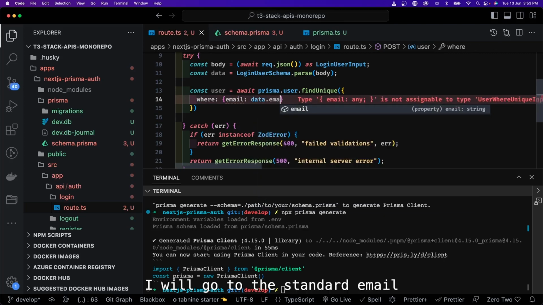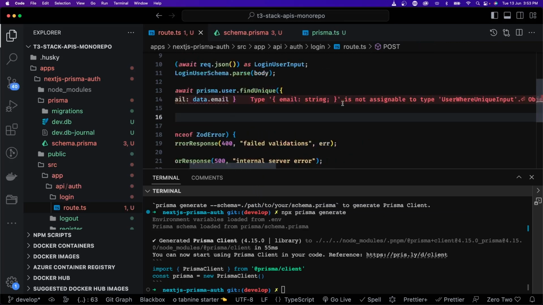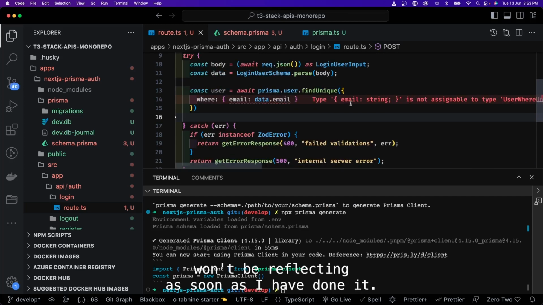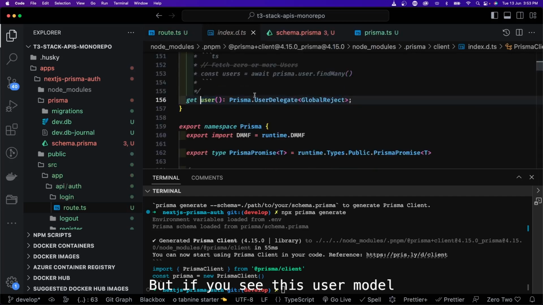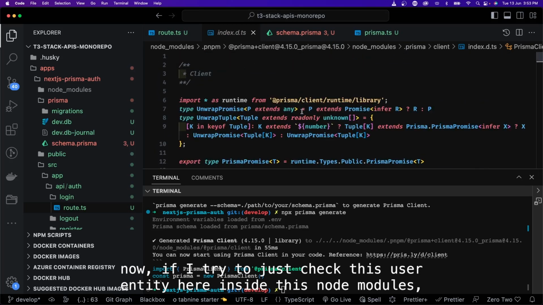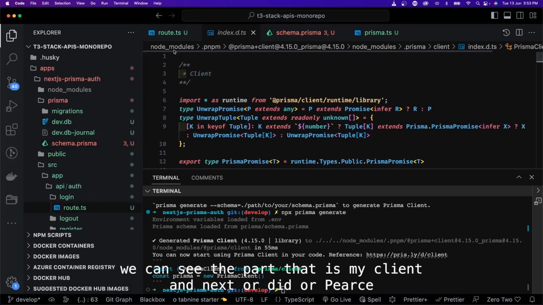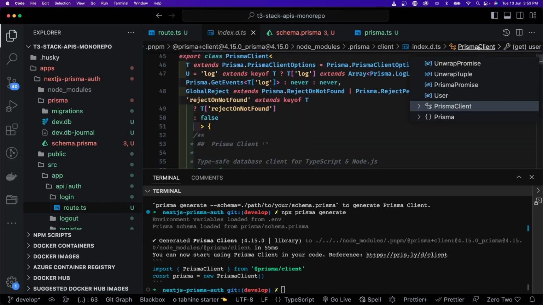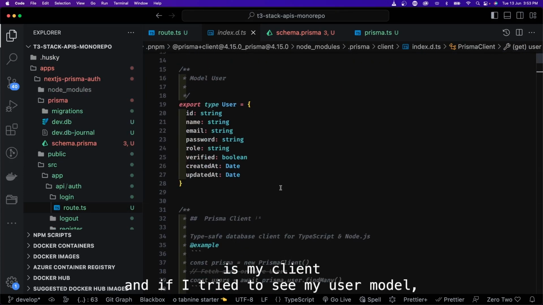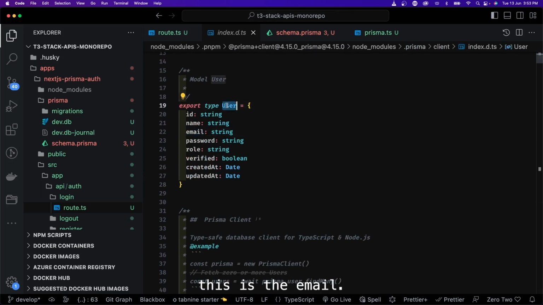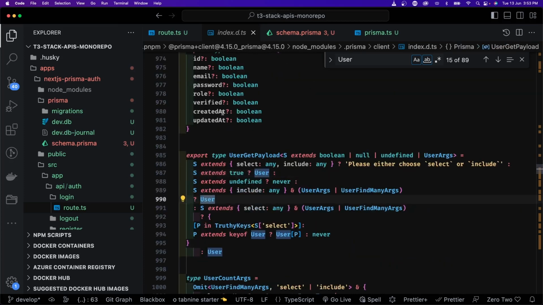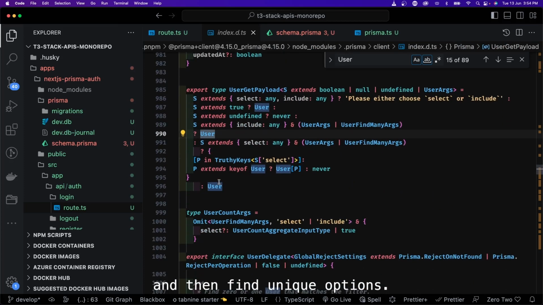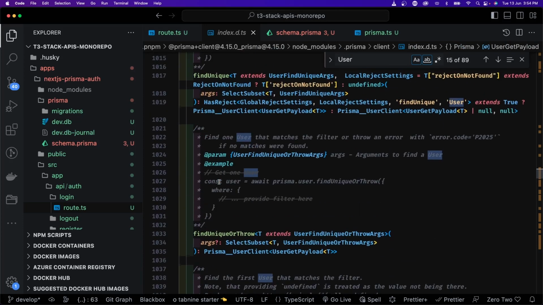Email equal to data.email, and obviously the types won't be reflecting as soon as I have done it. But if you see this user model, now if I try to just check this user entity here inside this node modules, you can see the path Prisma client index.d.ts, Prisma client, and if I try to see my user model, this is the email. I mean, you will find it somewhere how this user model is defined, and then find unique options.